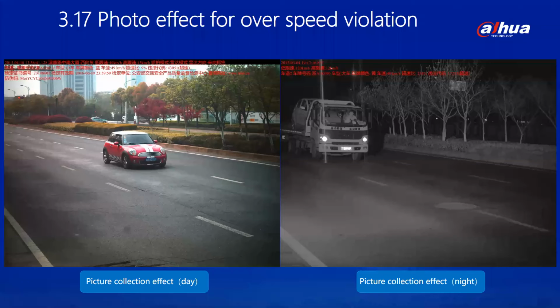Page 3.17 Photo effect for overspeed violation. This is the effect picture captured by the speedometer, which is divided into white light strobe light effect and infrared strobe light effect. In China, black and white photos are not used as evidence of illegality.